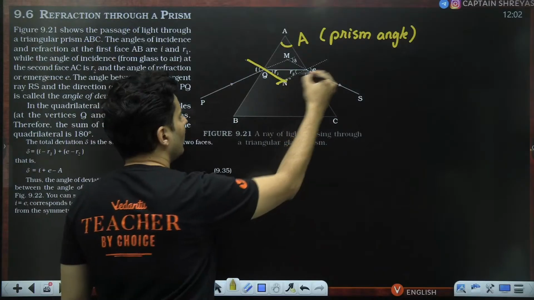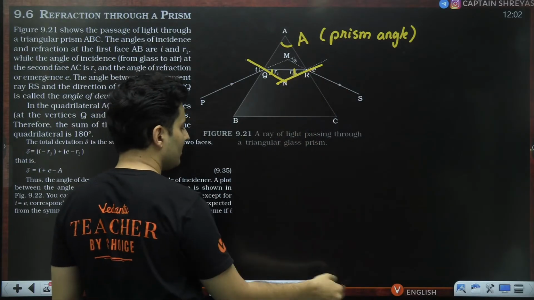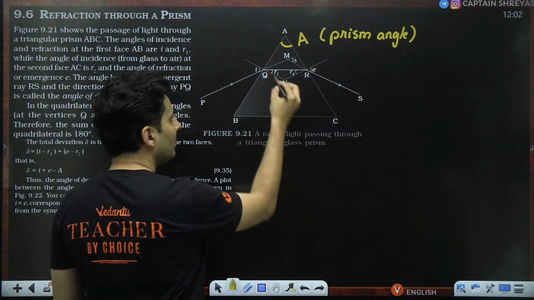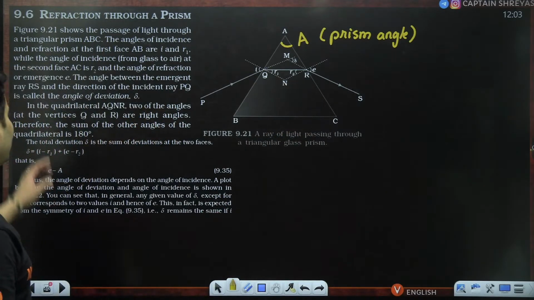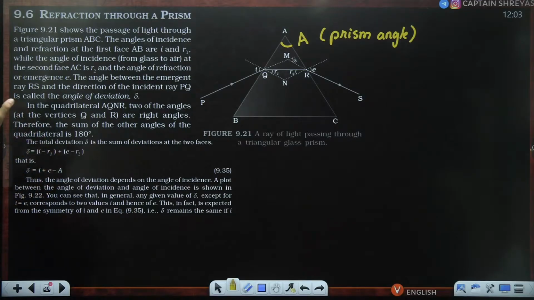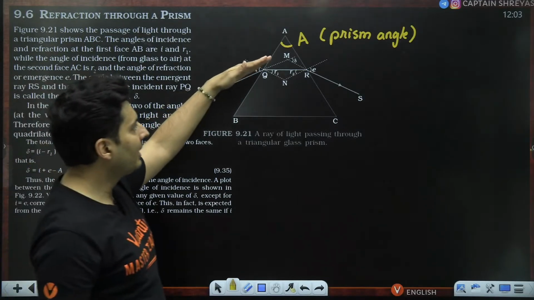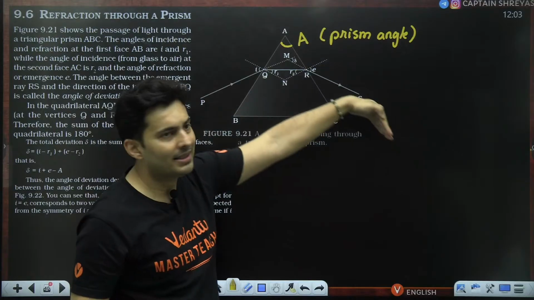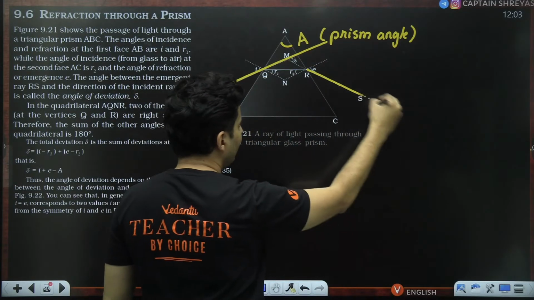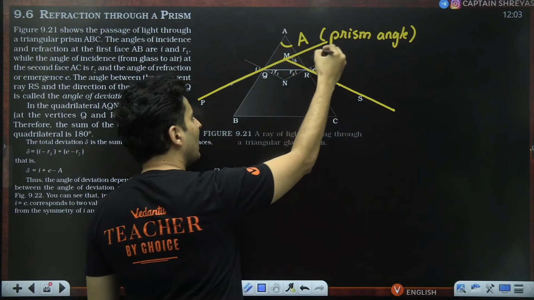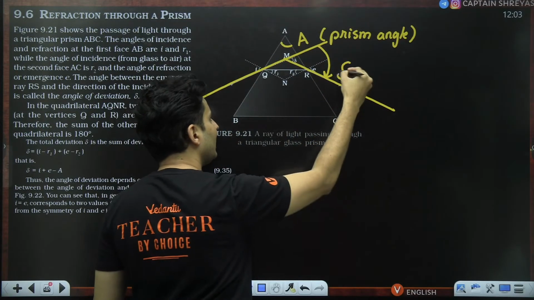Internally, when you draw the normals, there will be some angles formed by those rays with the normals. They are called R1 and R2, as you can see over here. This particular ray will deviate by some angle. The ray was supposed to go here, but it ended up going here. If you extend it backwards, this is the angle by which it has deviated.